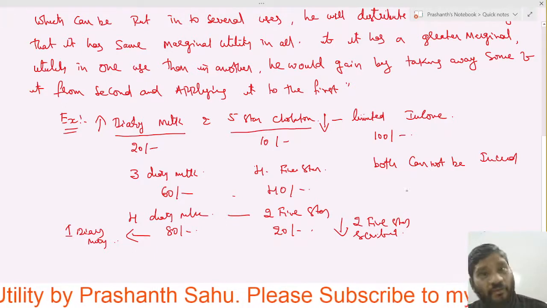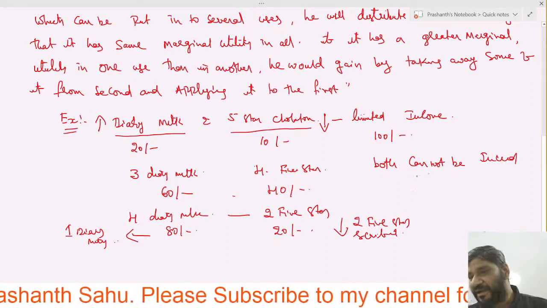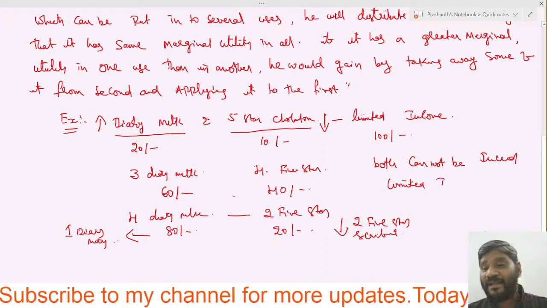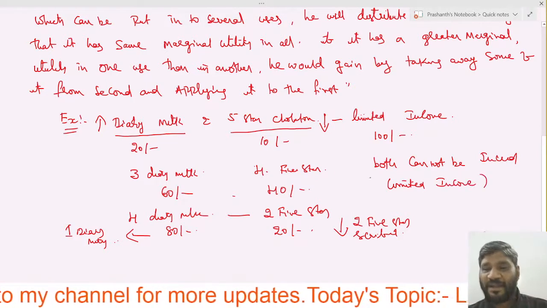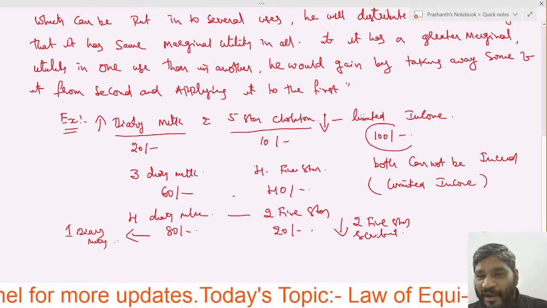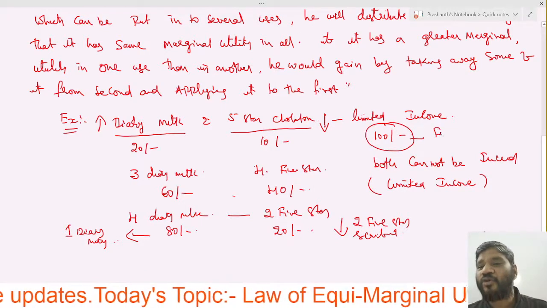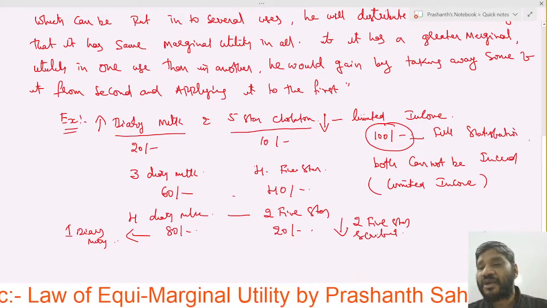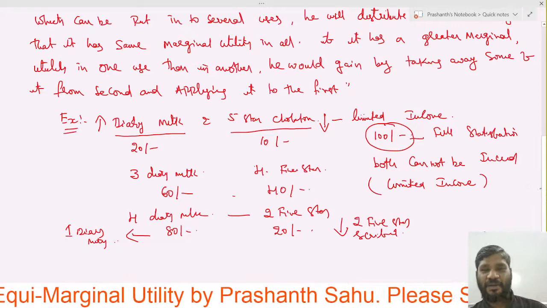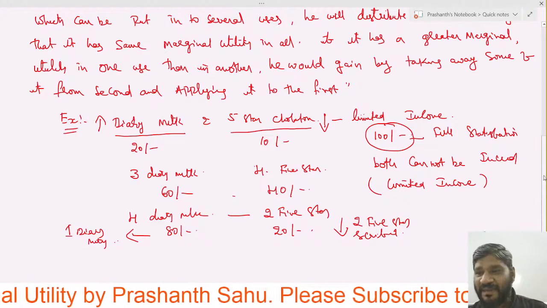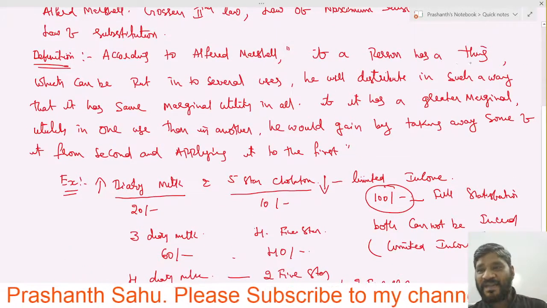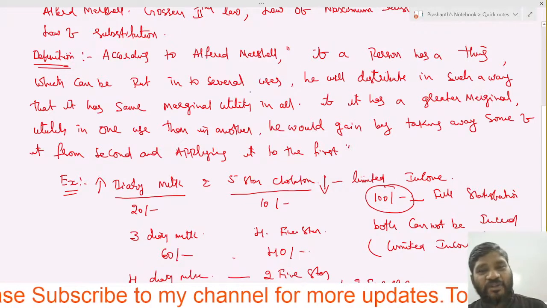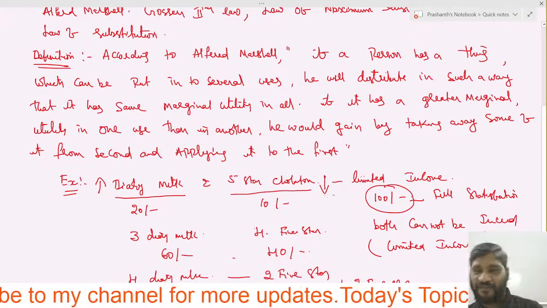Why? Because of the limited income. He has only 100 rupees, and from this 100 rupees only he has to get the full satisfaction. Did you understand? So that's why, in this definition, if a person has 100 rupees, he can put it into several uses, dairy milk as well as the 5-star.